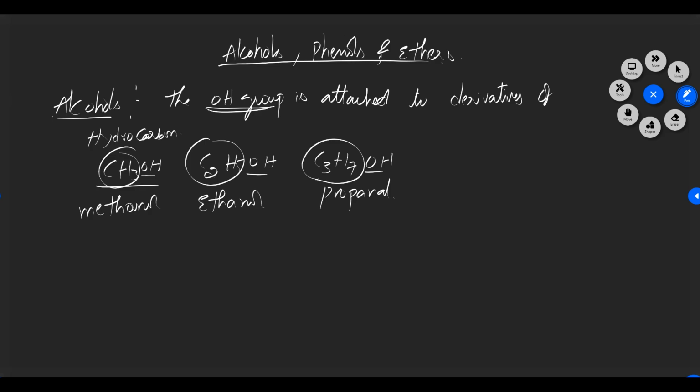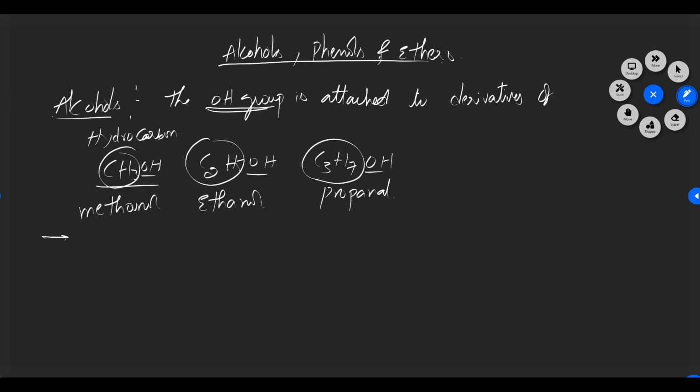Now, if the hydroxyl group is attached to different types of carbons, we can classify the alcohols into a few types. On the basis of two things, we can classify the alcohols. One is to which atoms the hydroxyl group is attached. Next is the number of hydroxyl groups present on the molecule. So by these two conditions we can classify the alcohols.